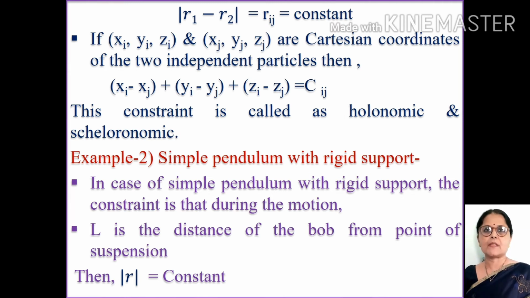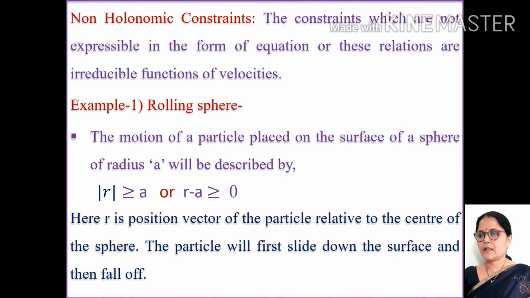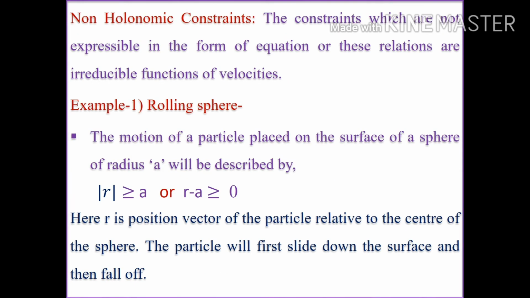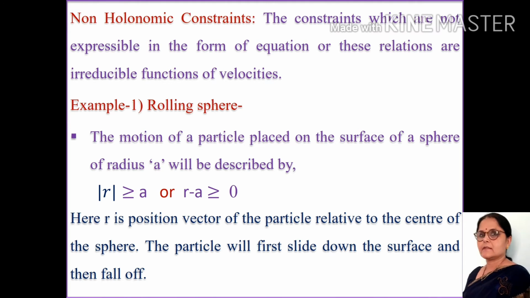Second example is simple pendulum with rigid support. In case of the simple pendulum, L is the effective length and therefore r is equal to a. Non-holonomic constraint. The constraints which are not expressible in the form of equations, or these relations are irreducible functions of velocities, such constraints are called non-holonomic constraints.